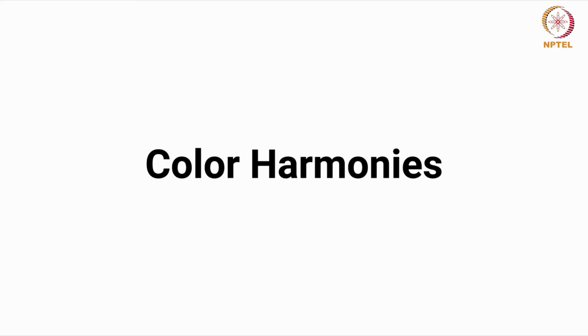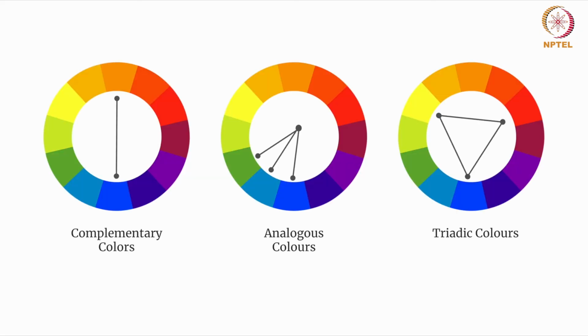Another important thing is color harmony. Color harmony refers to color combinations that are visually appealing. There are different schemes to combine colors, and some of the basic schemes are complementary colors, analogous colors, triadic colors, and tetradic colors.